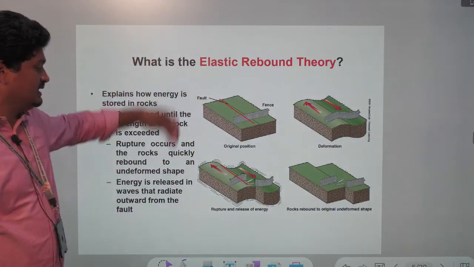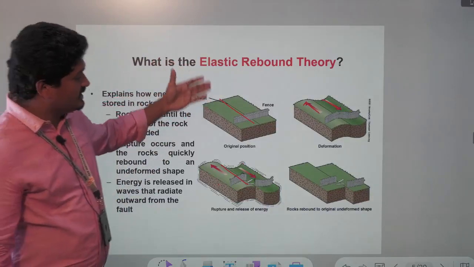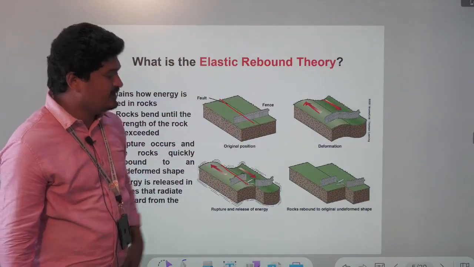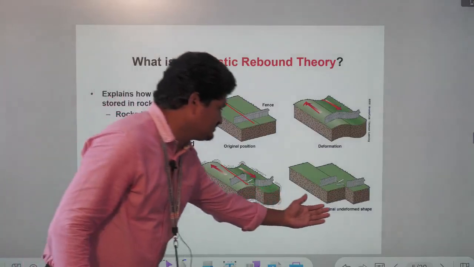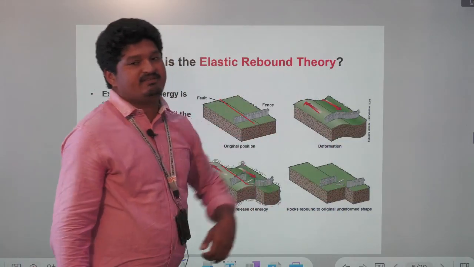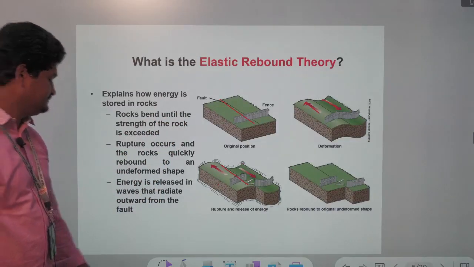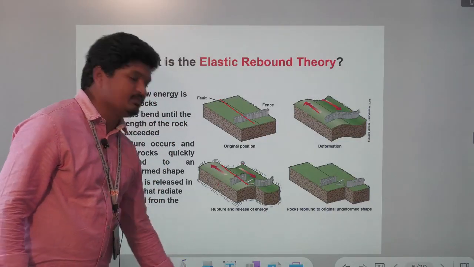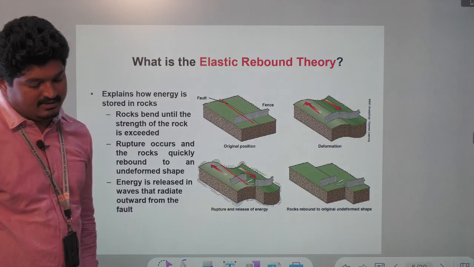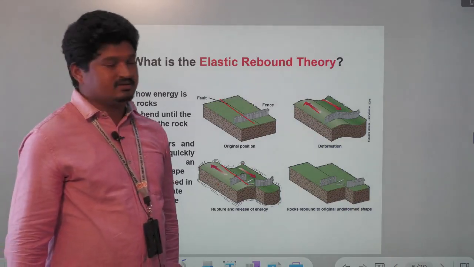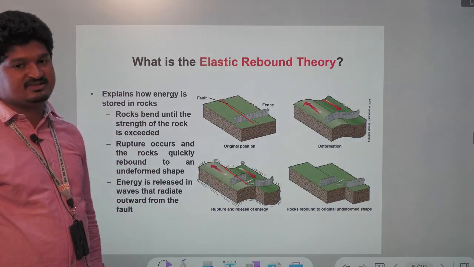Based on the elastic rebound theory and the energy conditions, the rocks will be bent, and these kinds of formations will be developed after being affected by earthquakes. So this is about the elastic rebound theory, which was explained by the great scientist H.F. Reid.